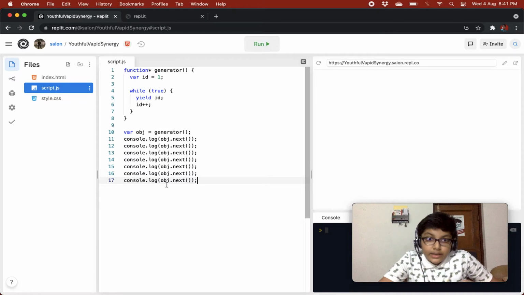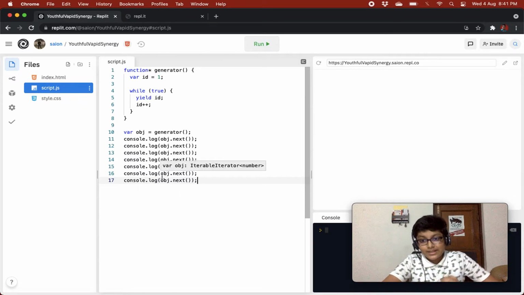The next use case with generator functions is that we can create an iterator.